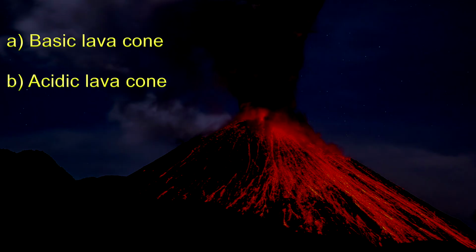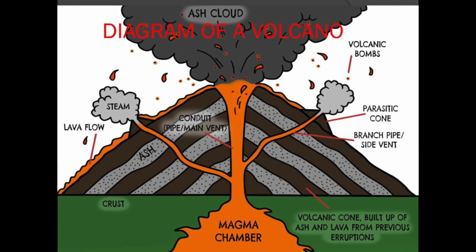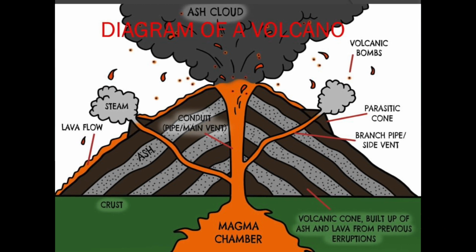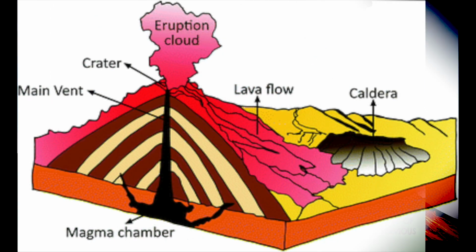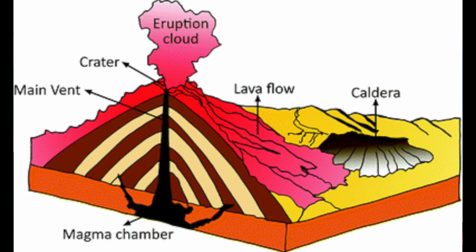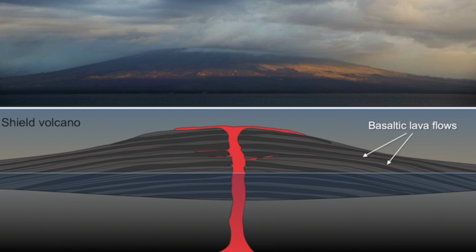Volcanic cones. Depending on the nature of lava, volcanic cones can be classified as basic lava cones and acidic lava cones. A basic lava cone is formed from lava which is lighter in color and less viscous, with less silica content. Basic lava cools and solidifies after spreading over a large distance. Basic cones are characterized by a long extent with low height and gentle slope. Basic cones are also called shield cones, or Hawaiian type of cones.